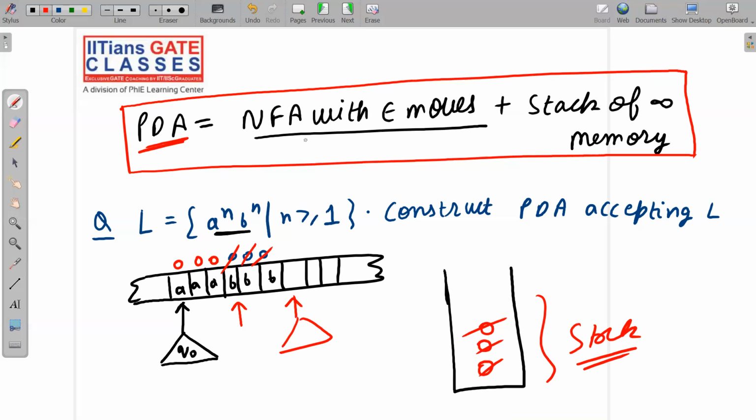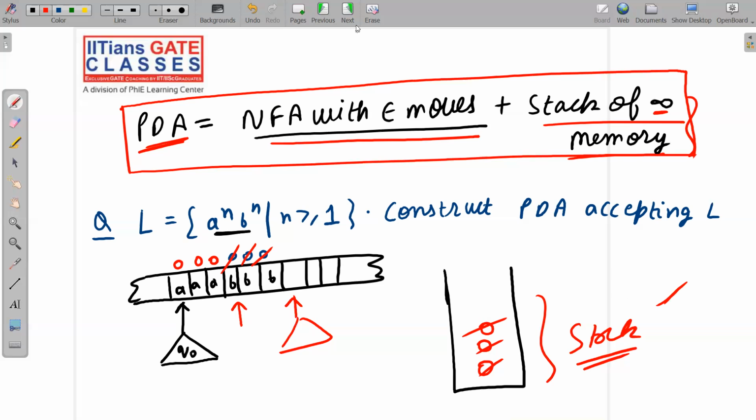So a PDA is an NFA with null moves and a stack of infinite memory. So now you have got the idea of why we are using a stack of infinite memory. Just because we have kept here triple A triple B, we can keep here A power 100, B power 100 also. So you have to push 100 red balls here, or we can keep A power 1 lakh, B power 1 lakh. So we have to put 1 lakh A's, or you can say 1 lakh red balls, in this bag. So we need a bag of infinite memory, or you can say a stack of infinite memory. I hope I have made the point clear to all of you.